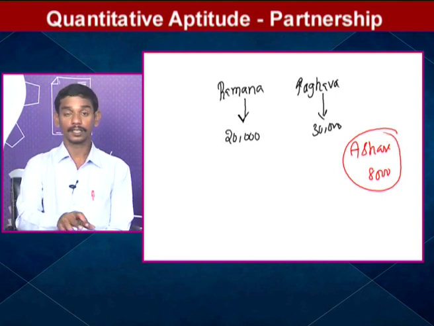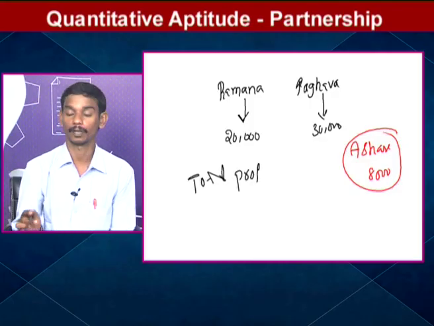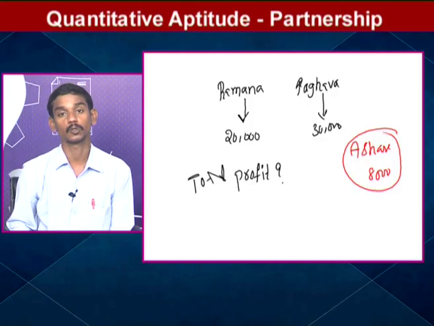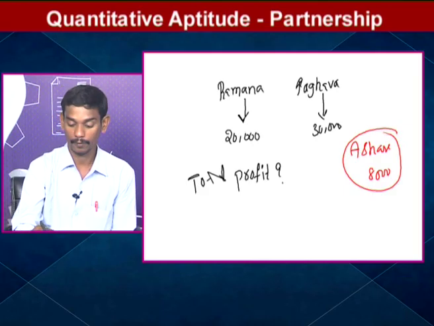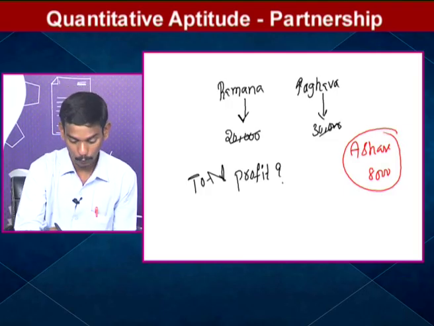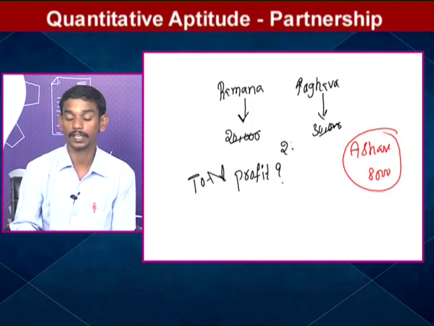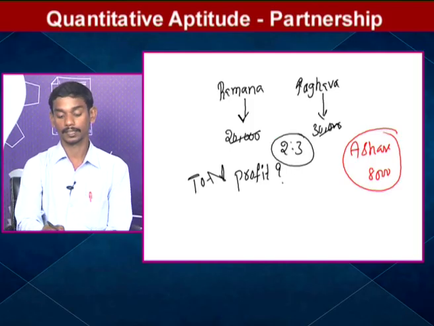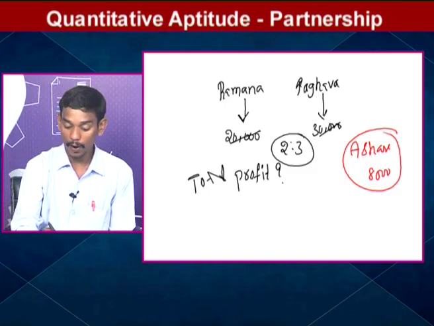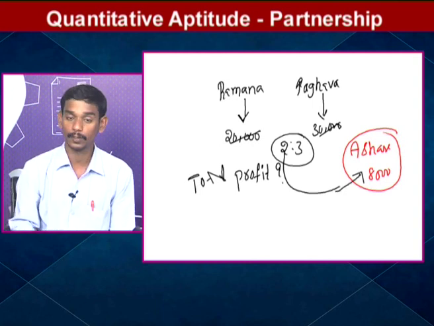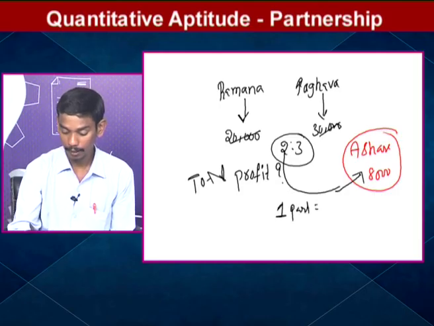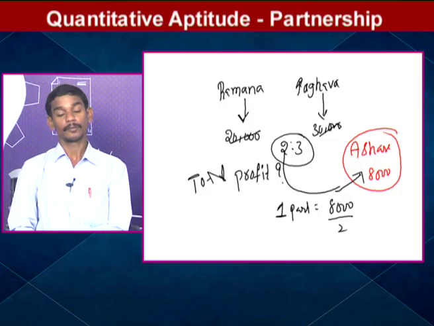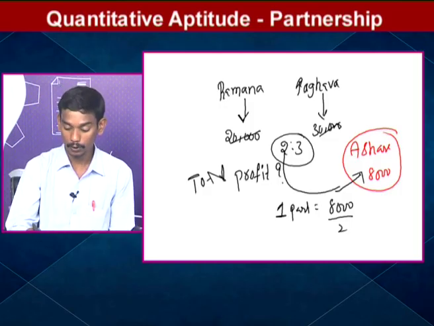Total profit means A's share plus B's share. Already in this question A's share is given as 8,000. What is the ratio of their profits? 4 zeros and 4 zeros will cancel. 2:3. The profit is distributed between Ramana and Raghava in 2:3. So 2 parts means 8,000. What is the value of 1 part? 8,000 by 2, which is 4,000 rupees.